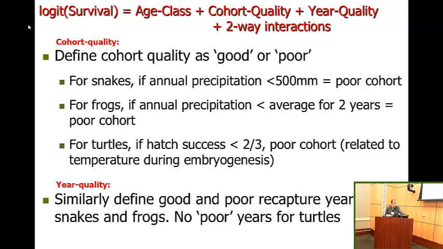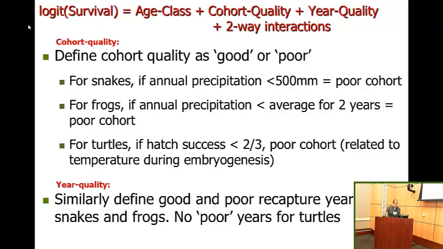Year quality was defined similarly, good or poor, recapture years for snakes and frogs, again using our precipitation data. For turtles, we were unable to find any climate variable that indicated poor or good years for turtles, which is sort of interesting. We looked at an obvious variable, which would be flooding. We've looked at temperature, rainfall, et cetera, and we don't find any effects on life history overall to justify defining a poor versus good recapture year.